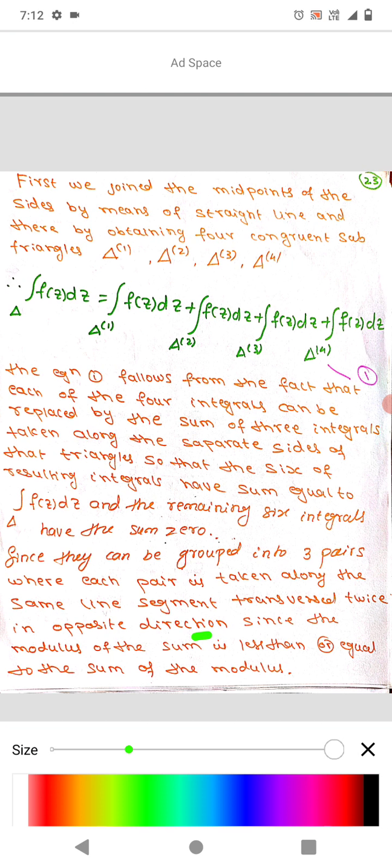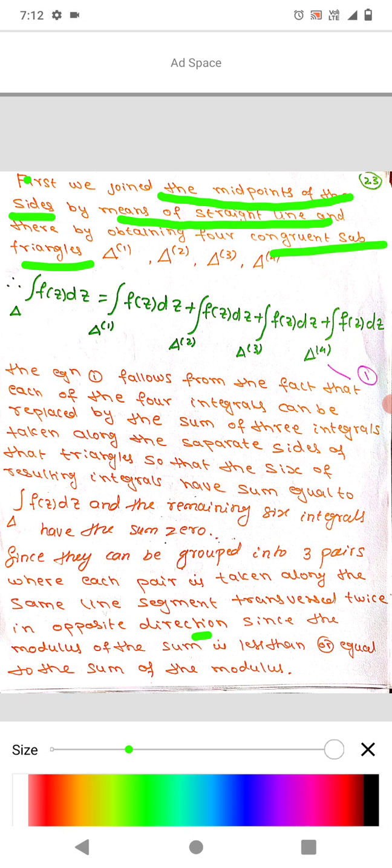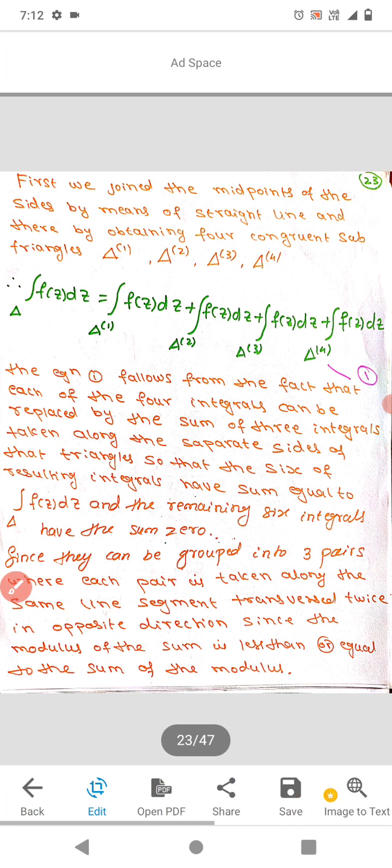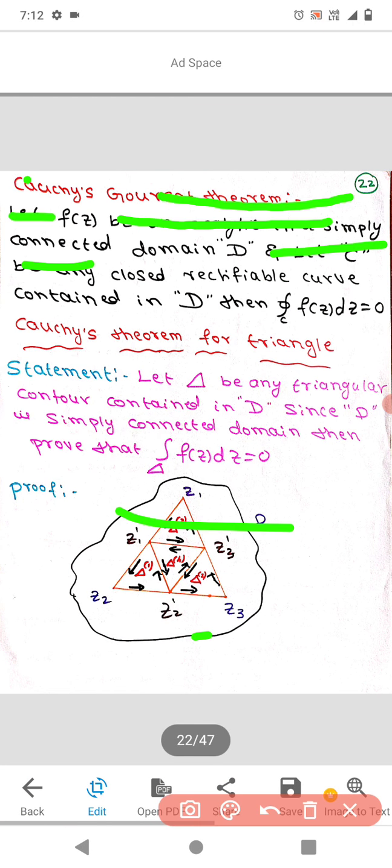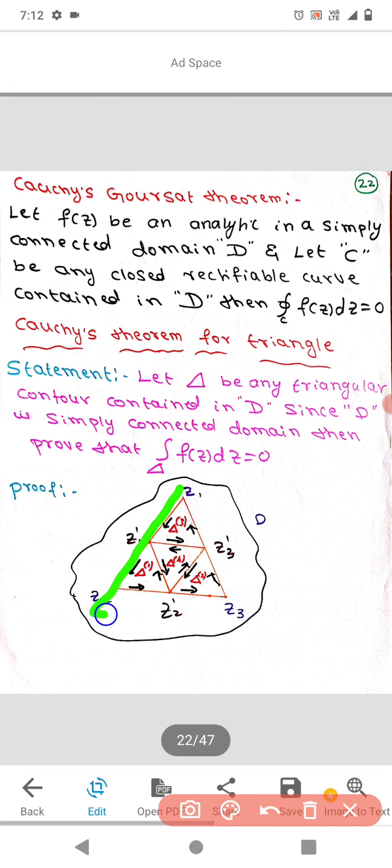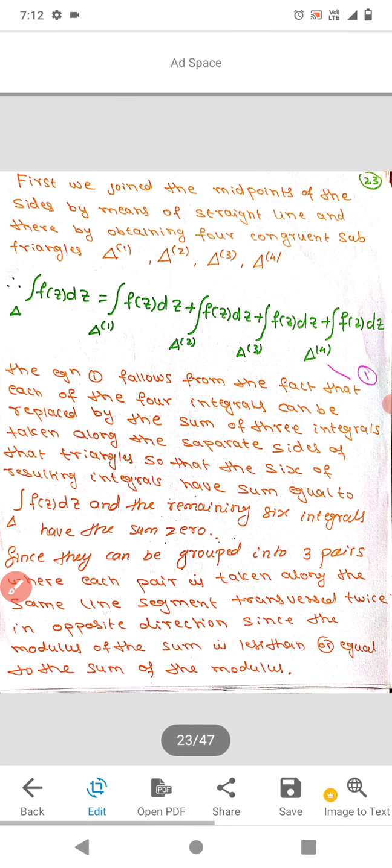First, we join the midpoints of the sides by means of straight lines and thereby obtain the four congruent subtriangles. See here, this is one triangle. Now find the midpoints and join them. So we get four triangles, 1, 2, 3 and 4.